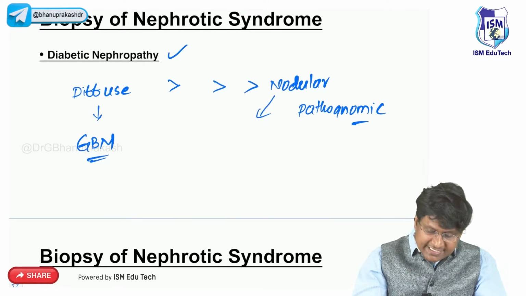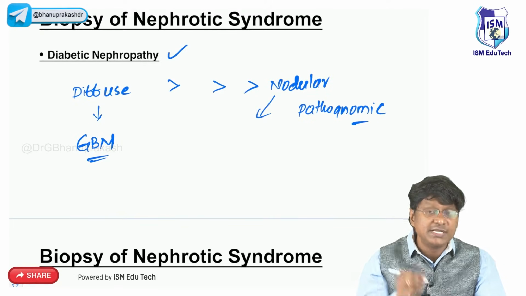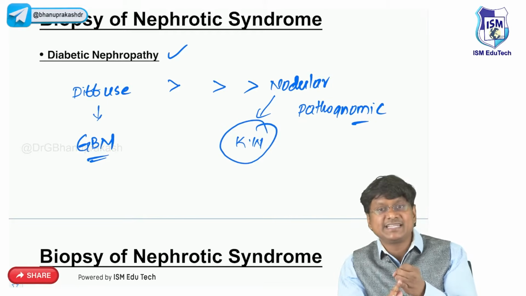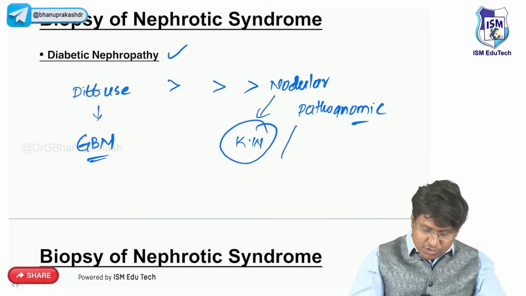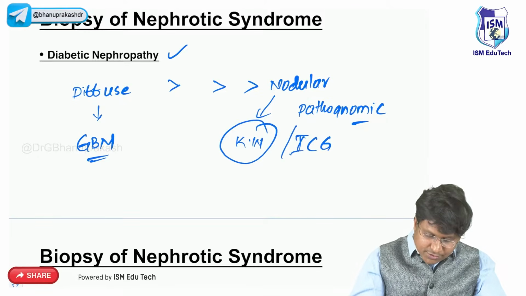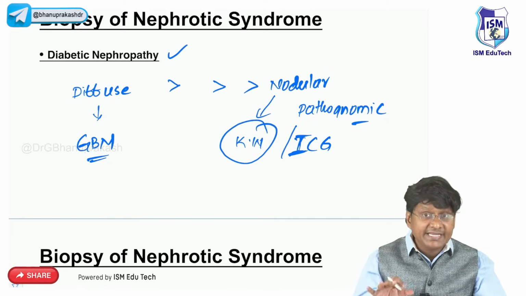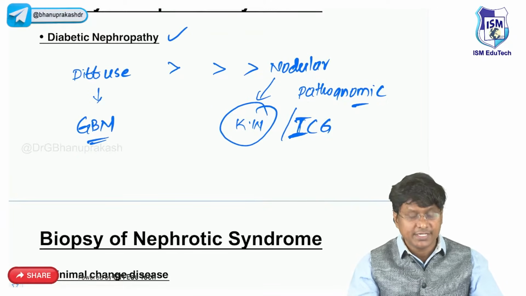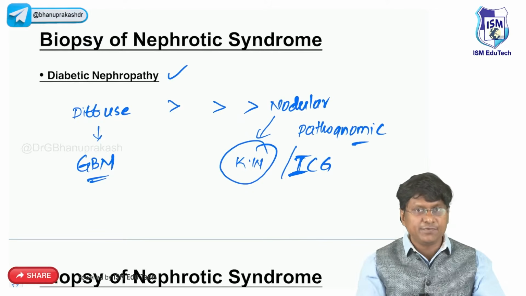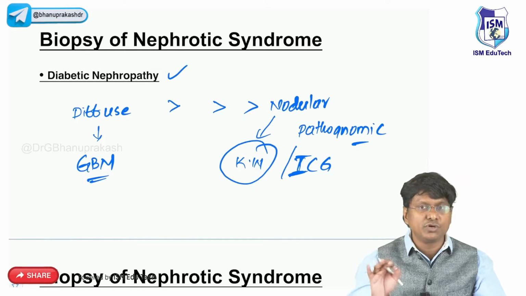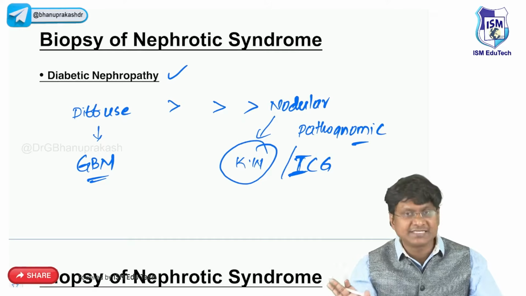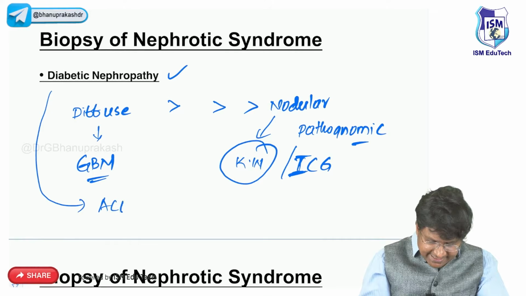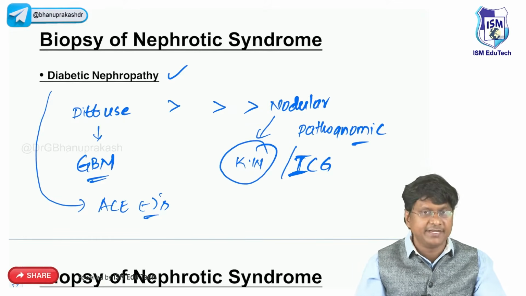And what is the name of these lesions in case of nodular glomerulosclerosis? These particular lesions are called the KW lesions, that is Kimmelstiel-Wilson lesions, or these are also called intercapillary glomerulosclerosis, right? So this is what is called nodular glomerulosclerosis. So these are the two forms in the biopsy, diffuse and nodular. Most common is diffuse, pathognomonic is nodular, and that is nothing but your Kimmelstiel-Wilson lesion, right? And what is the drug of choice for diabetic nephropathy? That is, the ACE inhibitors should be given for diabetic nephropathy.